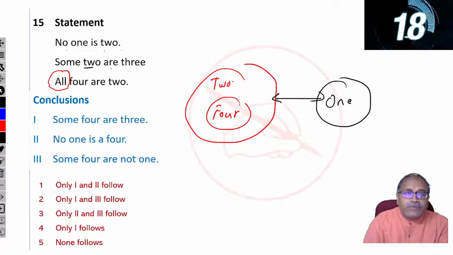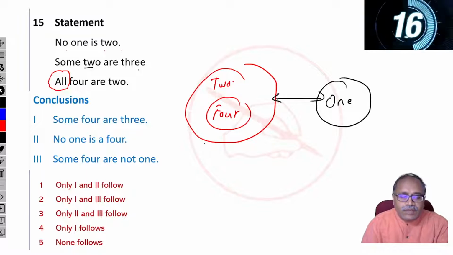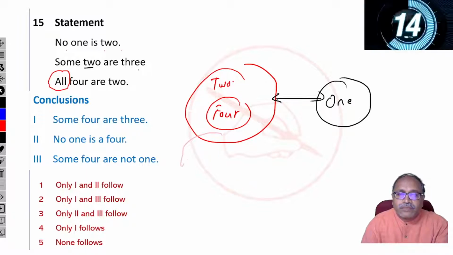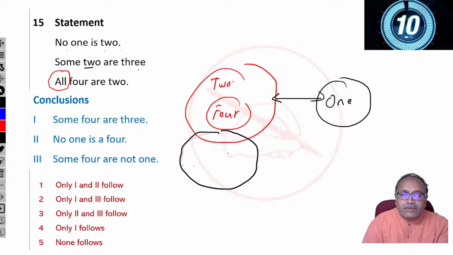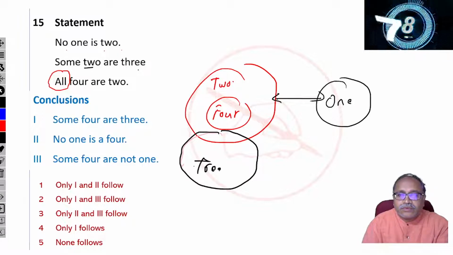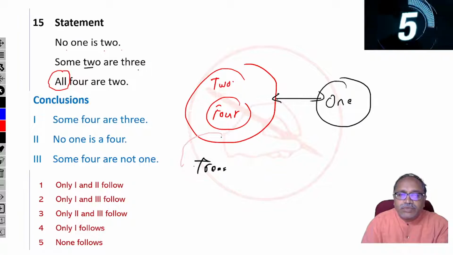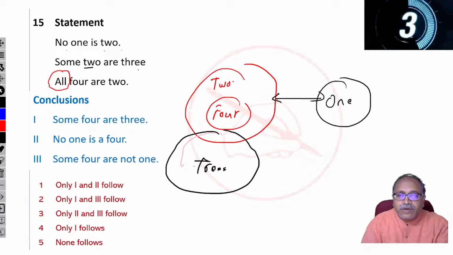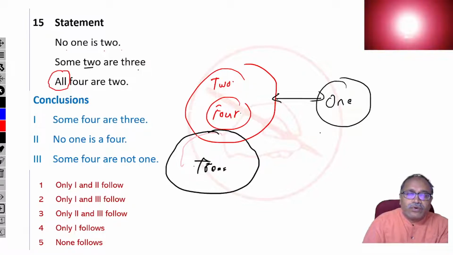And then some 2's are 3's. So here I can draw the diagram. Please understand that as some 2's are 3's, you can't draw any conclusion from 2 to 4 and 2 to 1.